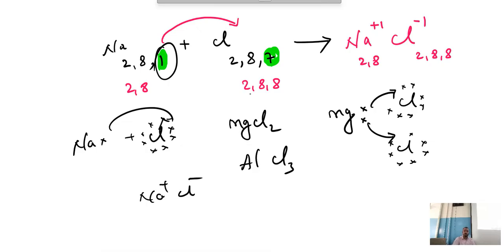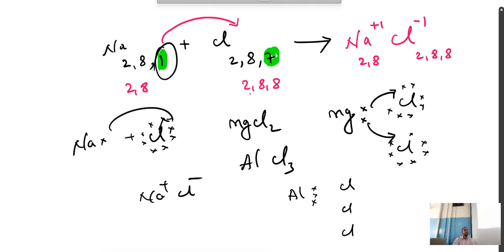Aluminum chloride is left with 3 electrons in the outermost shell. So 1 electron it will transfer for this, 1 for this and 1 for this. Same as how you have drawn NaCl, no? Same way you should draw, but only you have to show Cl 2 times here, and 3 times Cl here. So this is the formation of NaCl, MgCl2 and AlCl3. That is sodium chloride, magnesium chloride, aluminum chloride. So these are the formations. I hope the concepts and the structures are clear for you all.